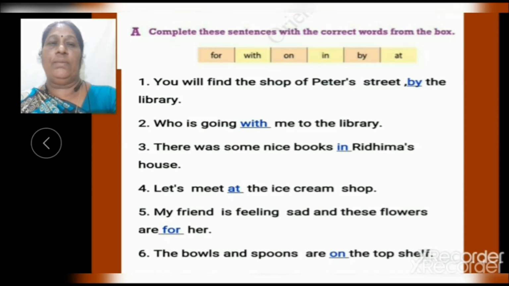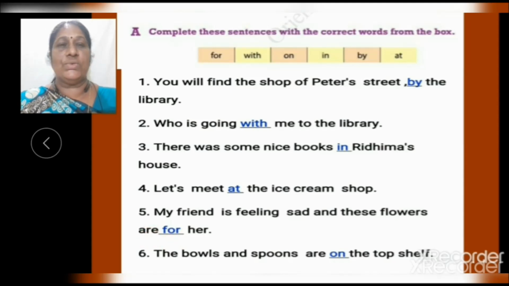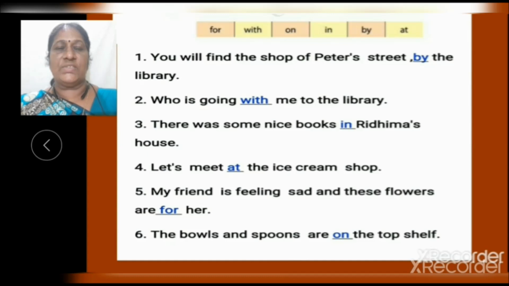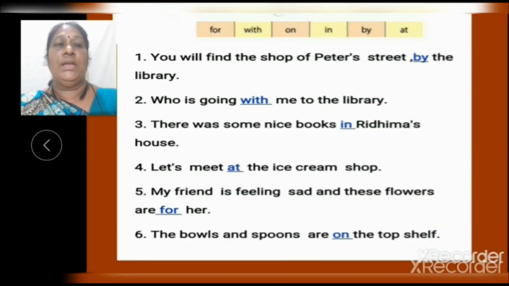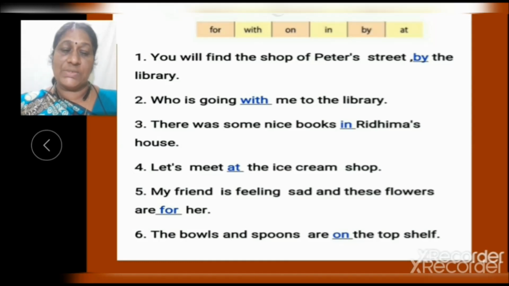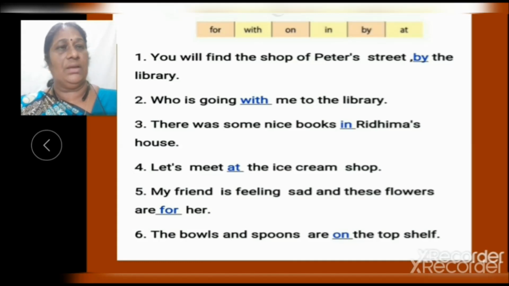Now fifth one, my friend is feeling sad and these flowers are for her. Here, for is used for reason. Sixth one, the bowls and spoons are on the top shelf. Here, on is the preposition and it says something is on top of something else.